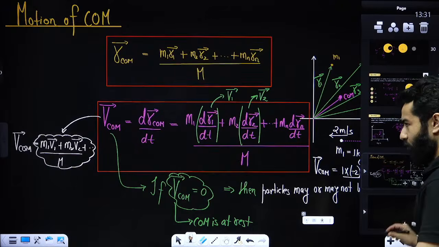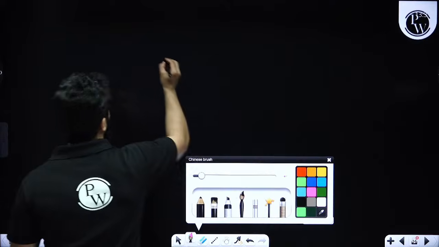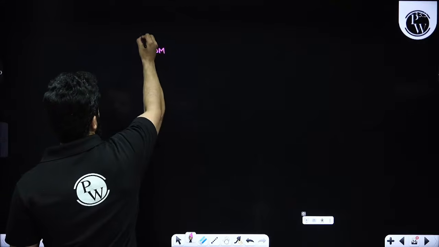let's move ahead and talk about acceleration of center of mass.